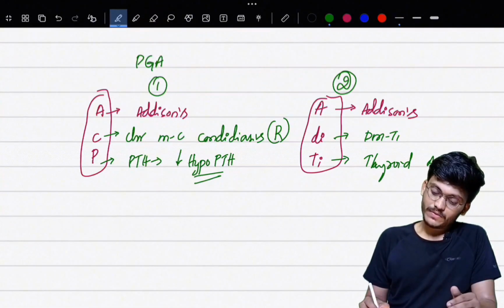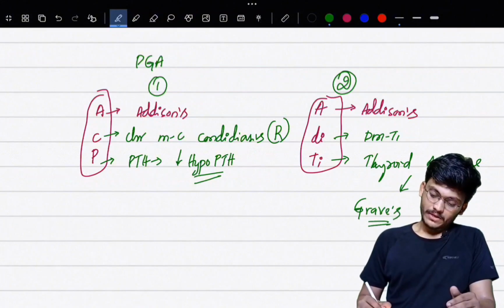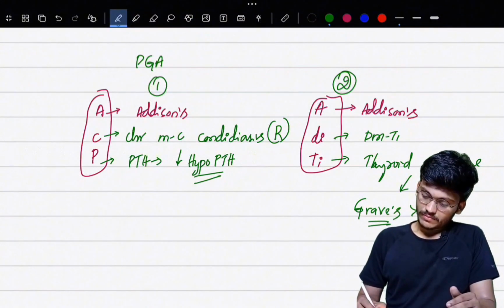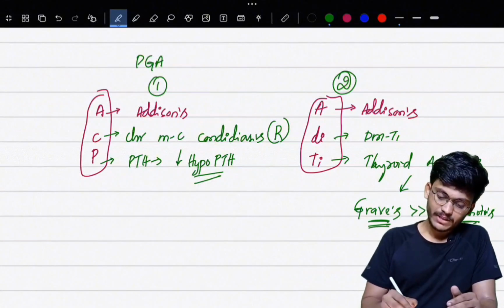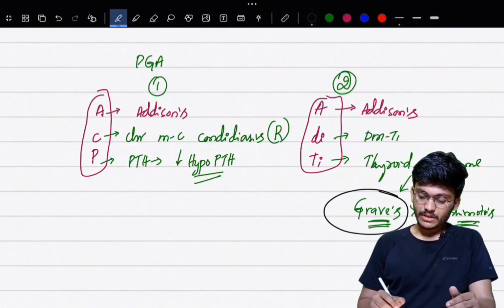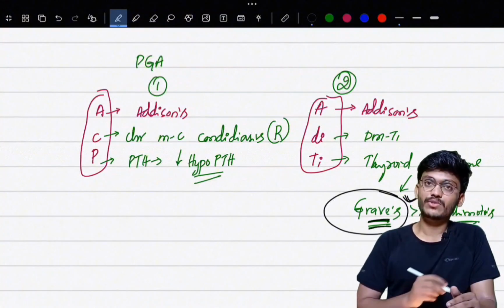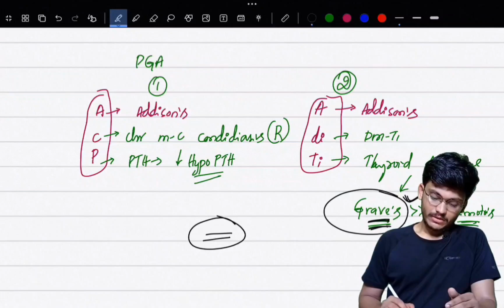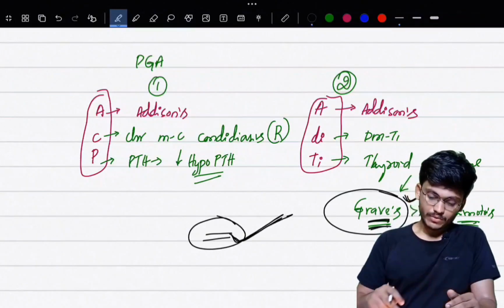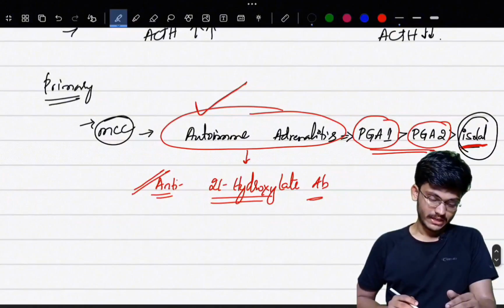In thyroid autoimmune diseases, the most common one is Graves and the least common one is Hashimoto's. Mostly it will be Graves. You can consider Graves as the most common finding in PGA type 2. So after ruling out PGA type 2 and type 1, you can diagnose it as isolated autoimmune adrenalitis.